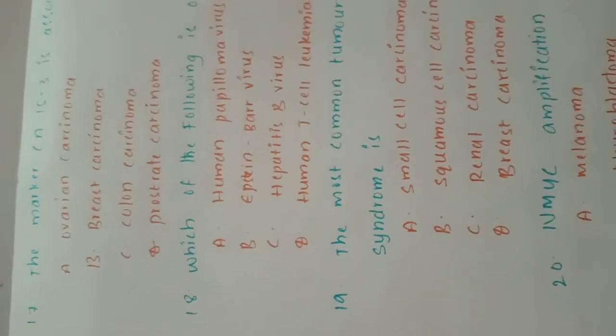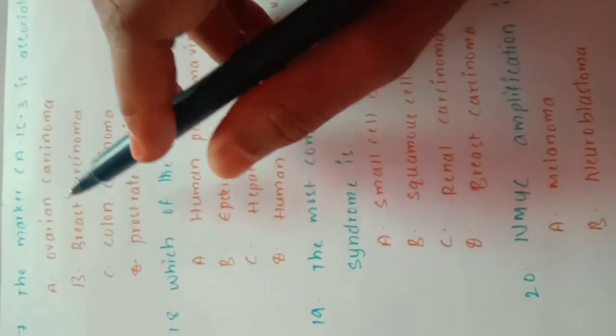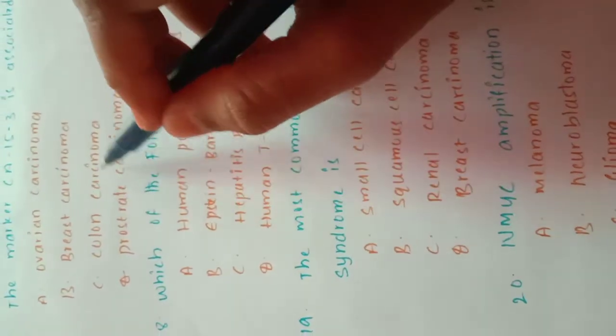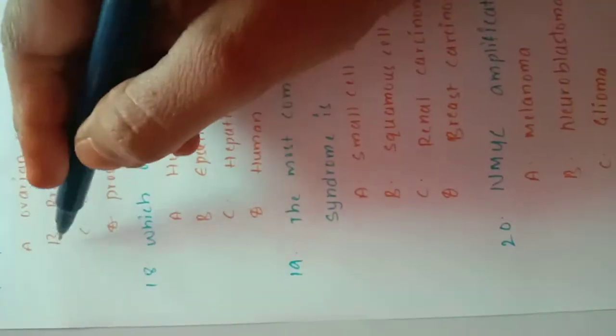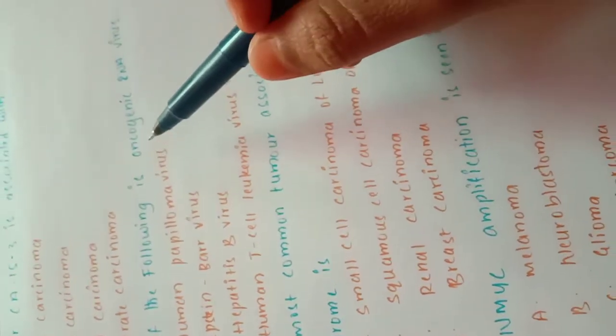Now come to the 17th question. The marker CA 15-3 is associated with which of the following? Ovarian carcinoma, breast carcinoma, colon carcinoma, prostate carcinoma. Breast carcinoma is the correct option. Which of the following is an oncogenic RNA virus?